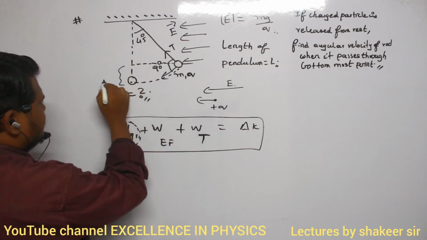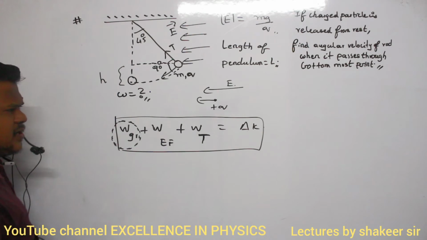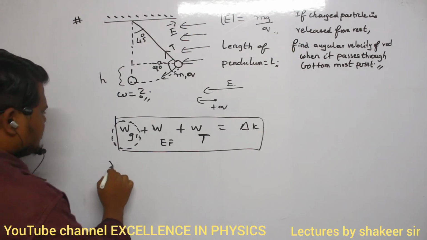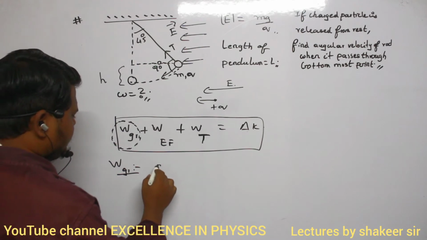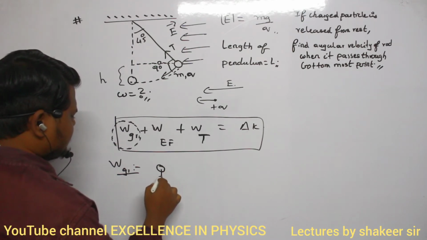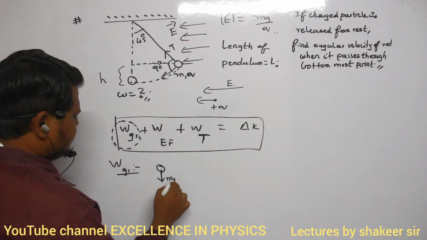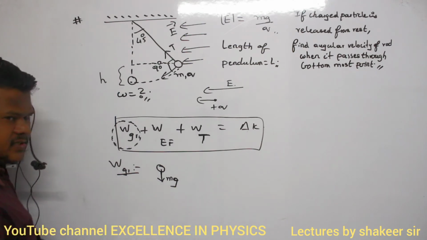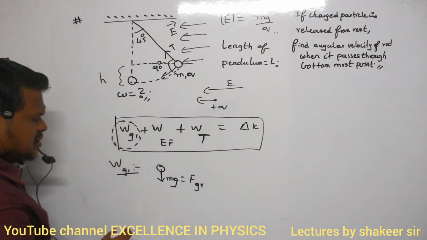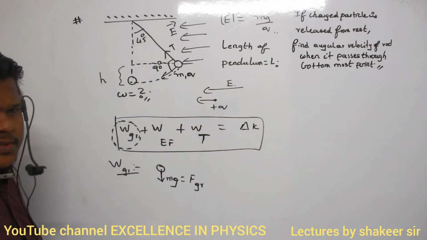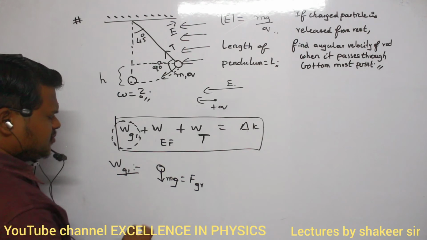So this is the h value. This h we have already calculated. So first of all, let us calculate the work done due to gravitational force. The weight of the pendulum, mg, is acting in which direction? Weight mg is acting in the downward direction. Gravitational force is mg only, so it is acting downwards.